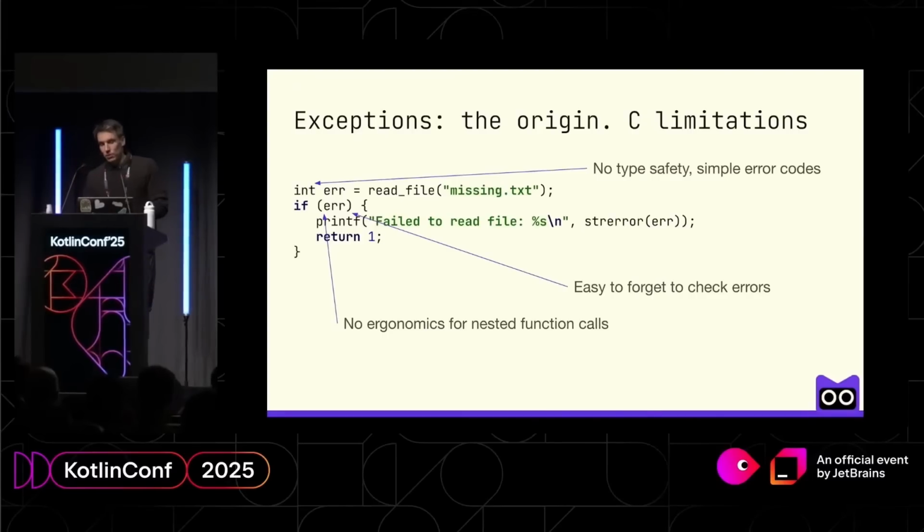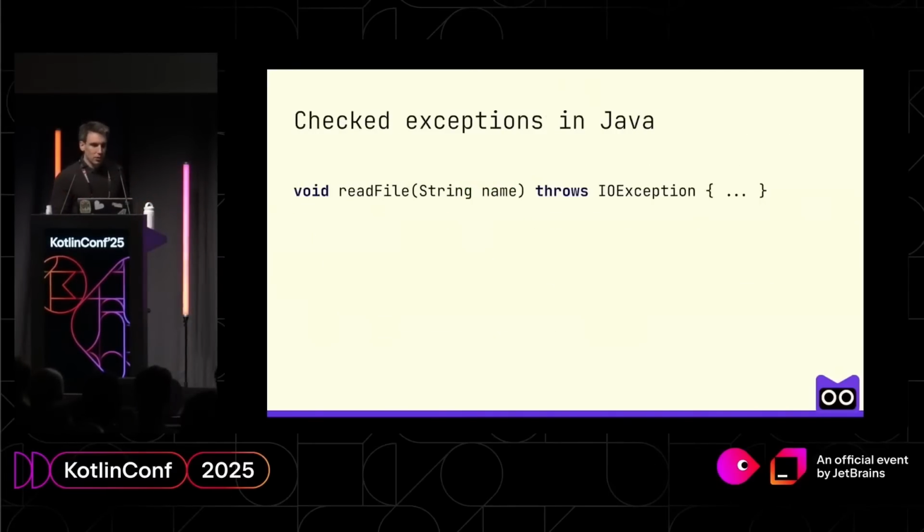And Java actually set an honorable goal to eliminate this problem. They wanted to make the processing of errors more explicit. And so checked exceptions appeared in Java. If you just take a look at this signature, it's actually quite nice. It answers our first question about how I can express that a method might fail pretty nicely.